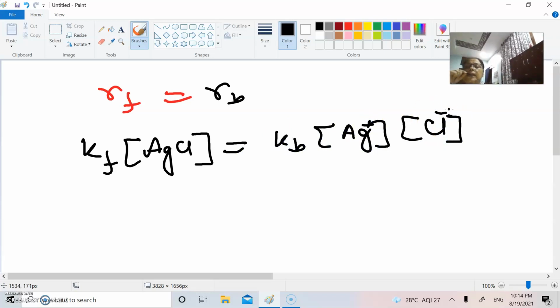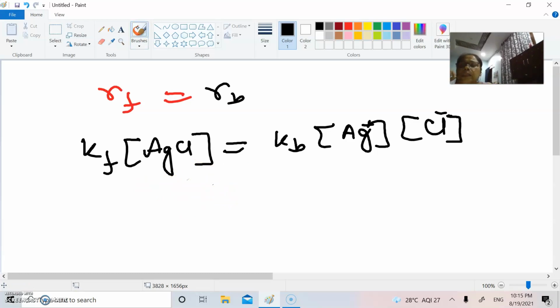Now the thing is that the amount of silver chloride breaking to give silver and chloride is so small that there is actually no change in the original silver chloride concentration. If we took one mole of silver chloride, almost one will remain; maybe only 0.00001% of it will break down. So virtually, we can assume that it is almost constant.